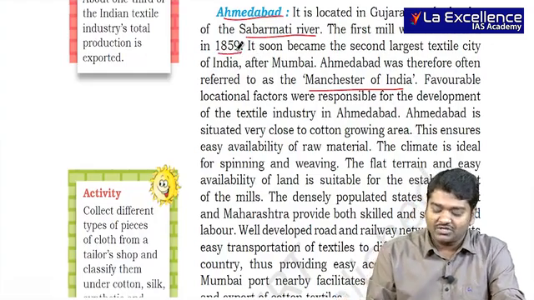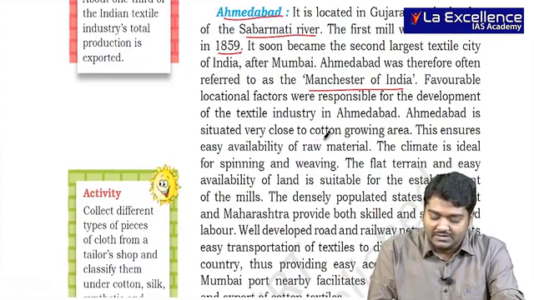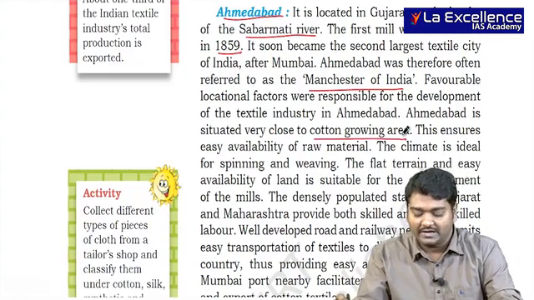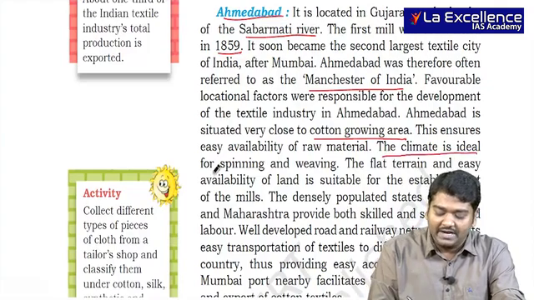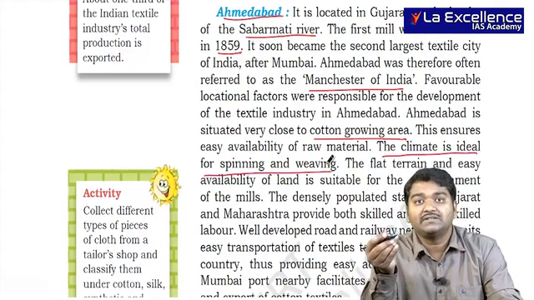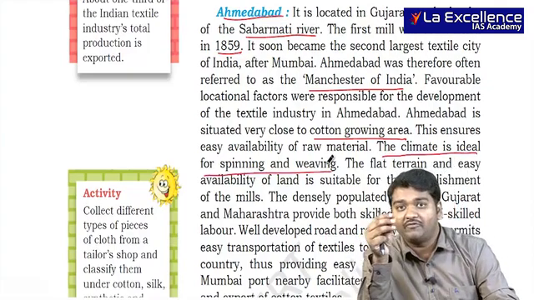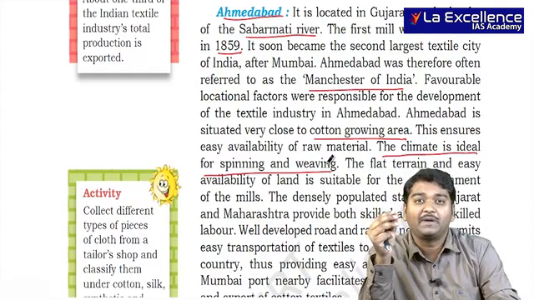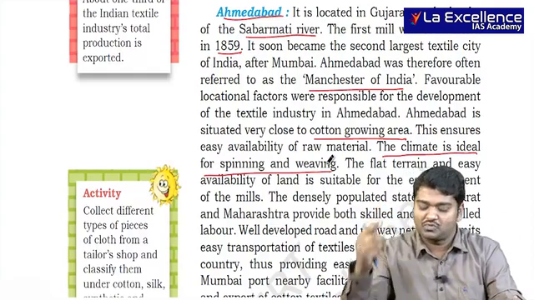The favorable location factor is it is close to cotton growing areas, and the climate was ideal for spinning and weaving. The reason is, if you have a moist climate and go for spinning and weaving, fibers will not be produced properly.